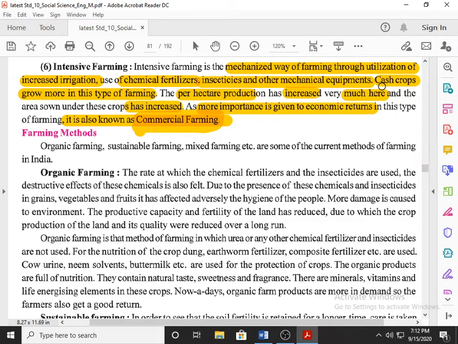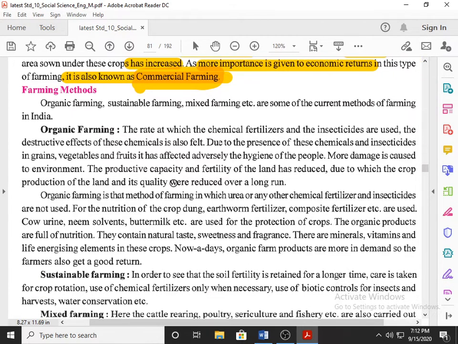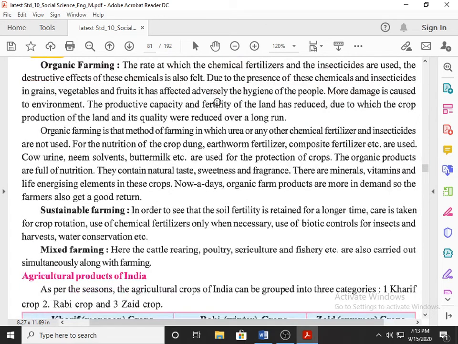Next we will go for farming methods. Which are the farming methods? Organic farming, sustainable farming and mixed farming. They are some of the current methods of farming in India. We will discuss them one by one. Organic farming.